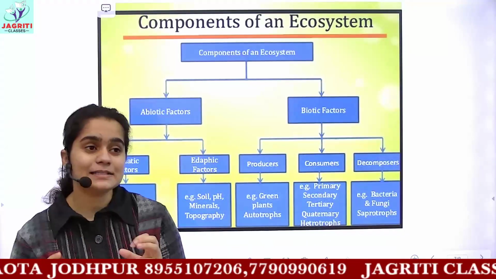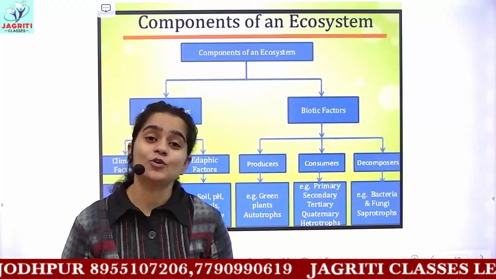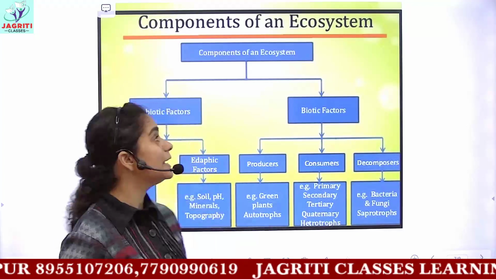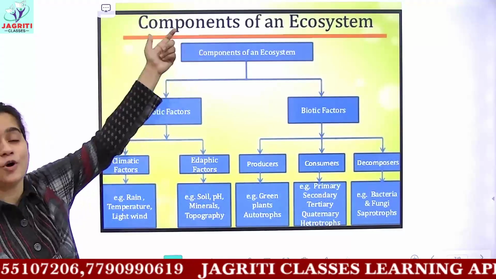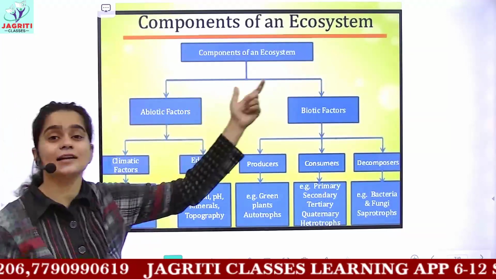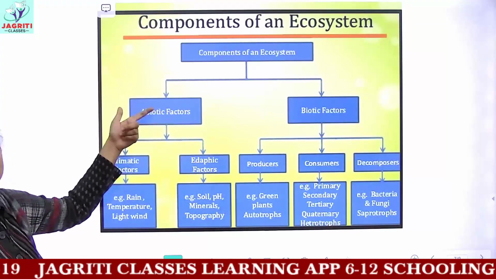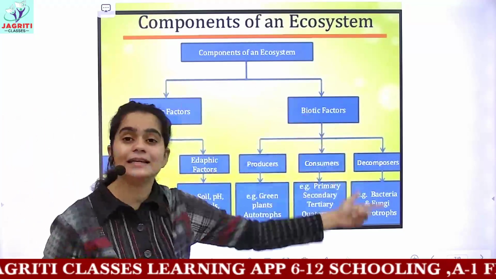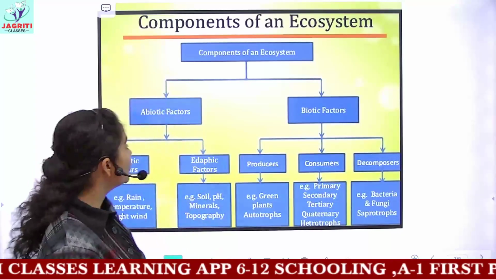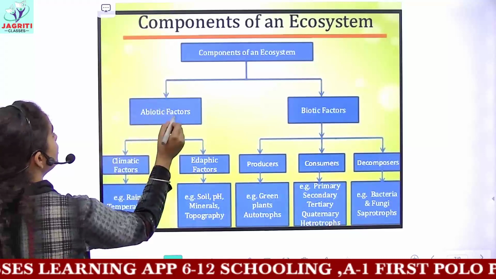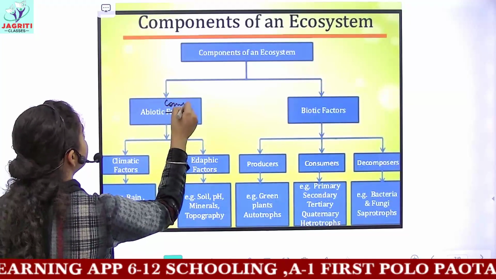So if I ask you, what is an ecosystem made up of? You will say ecosystem is made up of different components, and these are the two broad varieties of components. The first is abiotic components or factors, and the next is biotic components.